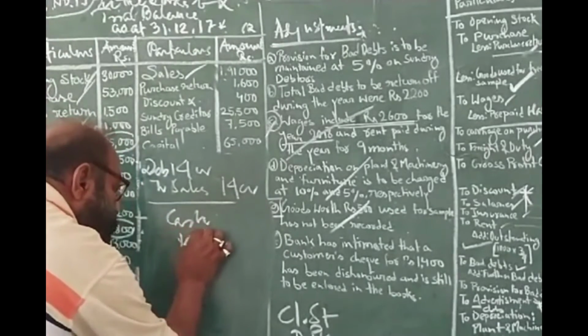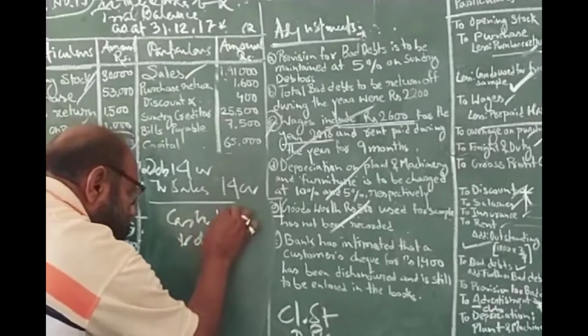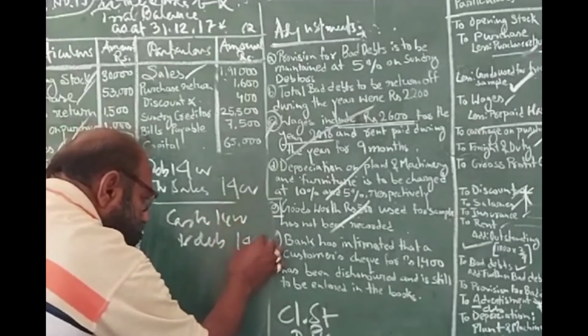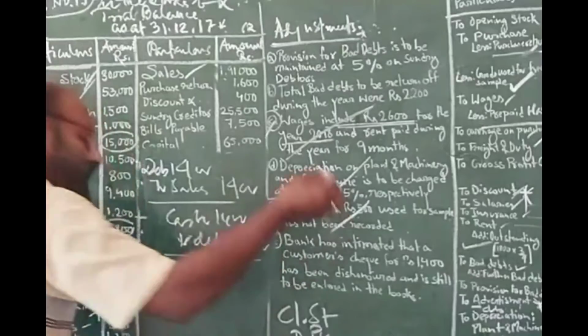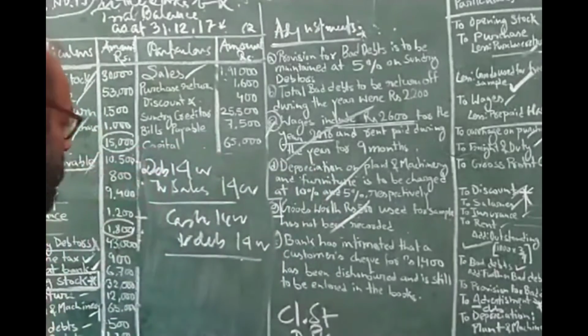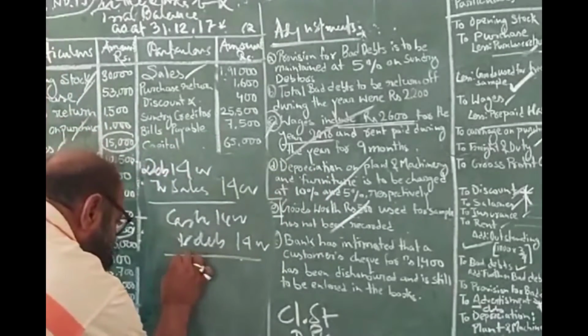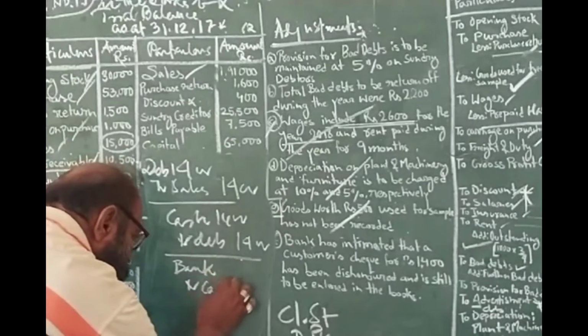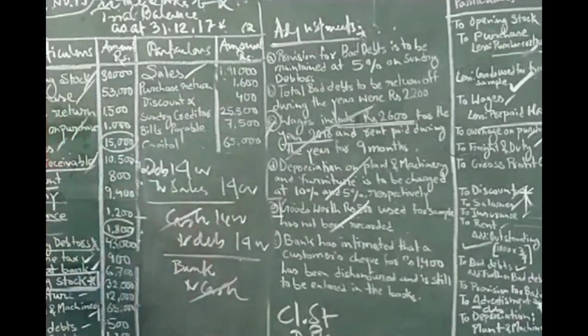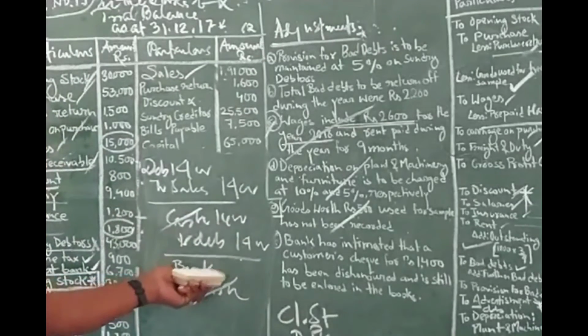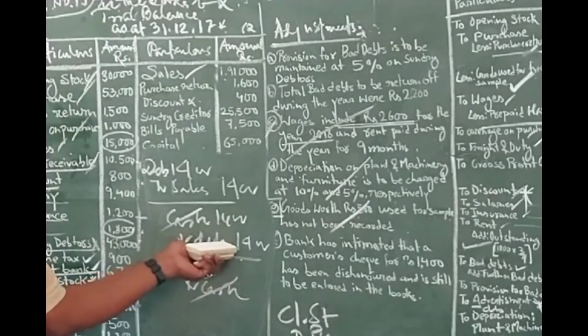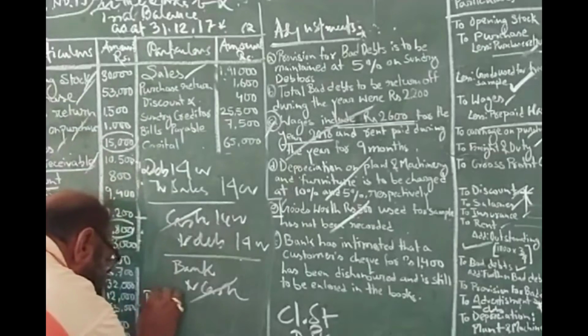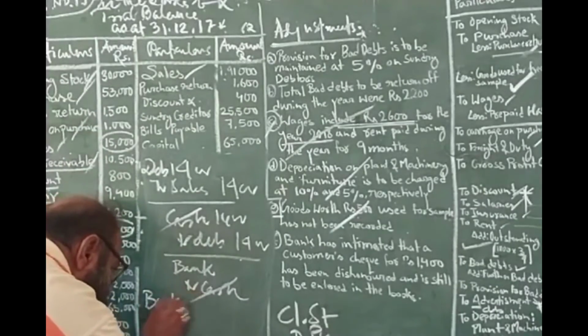I am receiving the check, cash account debit to debtor, 1,400. And after that, I am making it deposited to the bank. Then what am I doing? Bank account debit to cash. So ultimately, cash and cash is cancelled out. The result is bank account debit to debtor. Clear? Understood? So this is the final part, bank account debit to debtor.